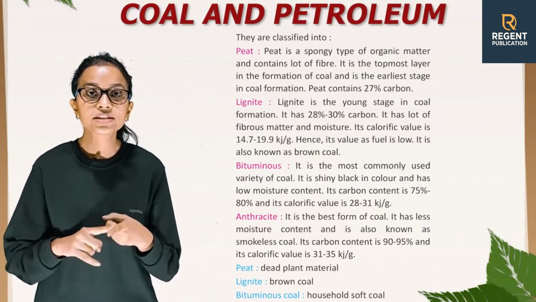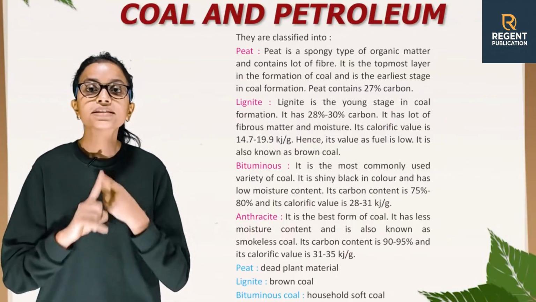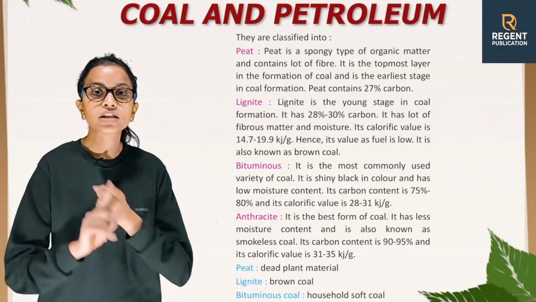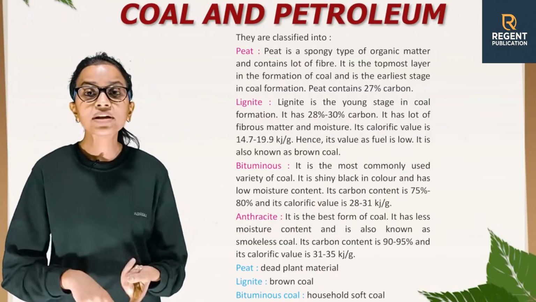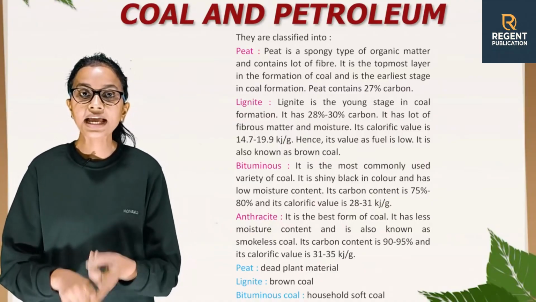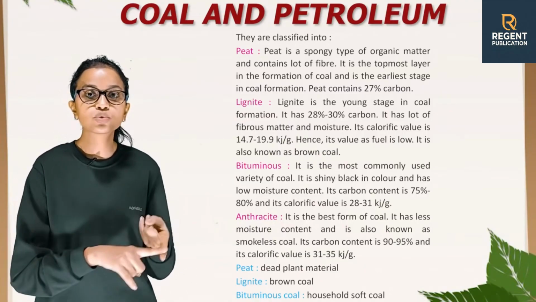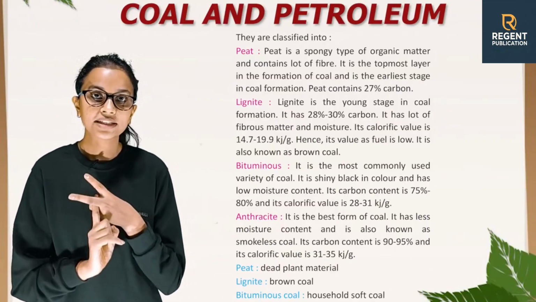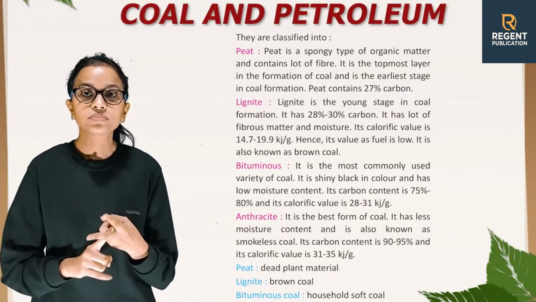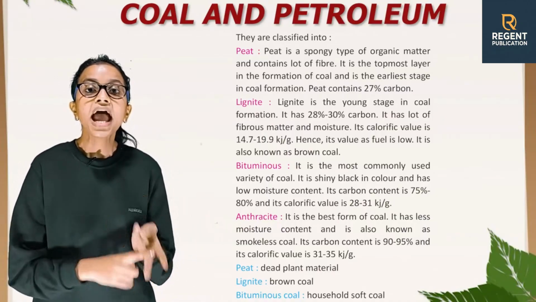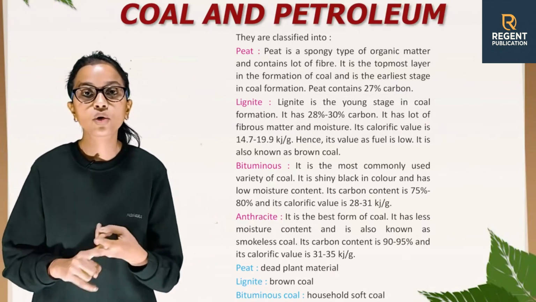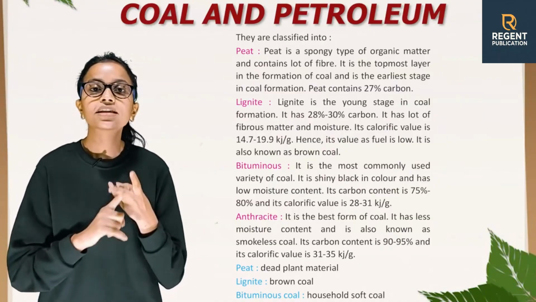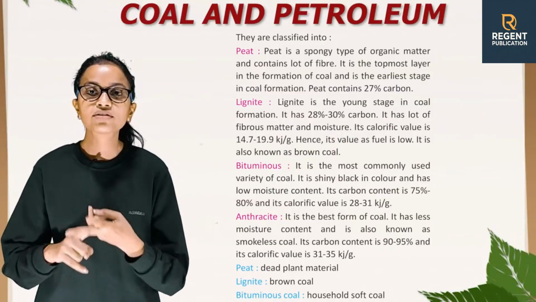Now, the next one is bituminous. It is the most commonly used variety of coal. It is shiny black in color and has low moisture content. Its carbon content is 75 to 80% and its calorific value is 28 to 31 kilojoule per gram. Anthracite. It is the best form of coal. It has less moisture content and is also known as smokeless coal. Its carbon content is 90 to 95% and its calorific value is 31 to 35 kilojoule per gram.